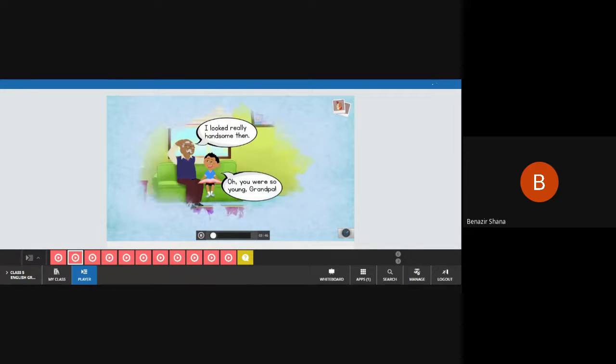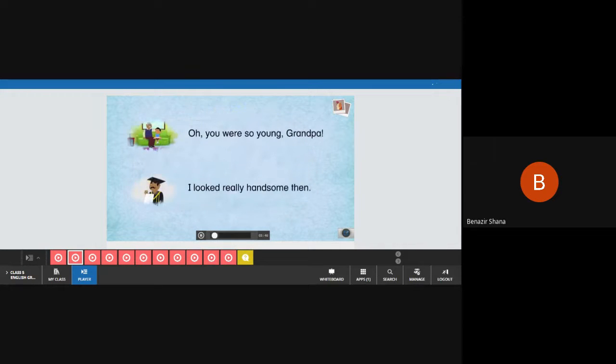Let us learn about the simple past tense. Pasha and grandfather are talking about grandfather's wedding photograph here. Look at these sentences carefully. They tell us about things that were true in the past. We know this from the verbs were and looked. They are both in the simple past tense.